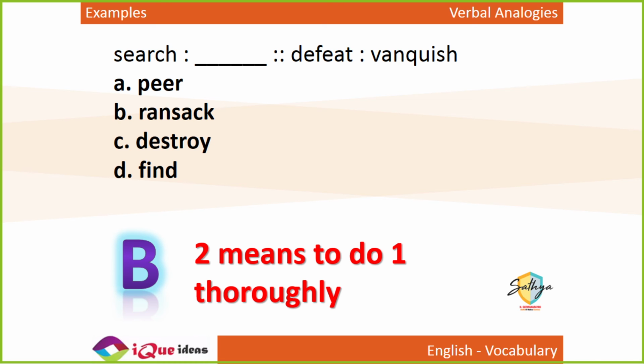Actually, when you are searching for something and while searching for it, you totally destroy a place, that is ransacking. Ransacking is not just destroying. Ransacking is when you're trying to find something and in that process you end up destroying it. That is ransacking. So although find seemed like a decent option, even that's why I got confused for a moment, right? Even I thought find, but no, ransack is the exact synonym that we are looking for.